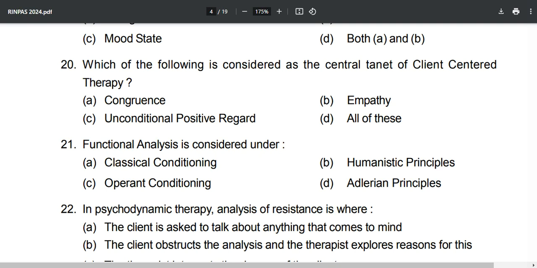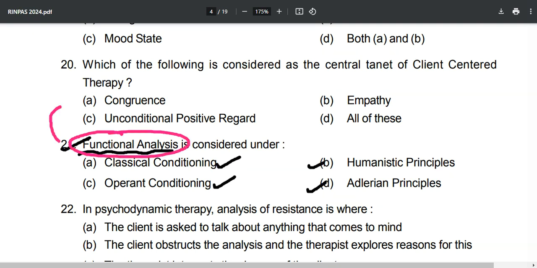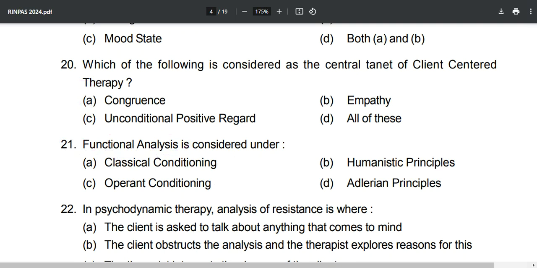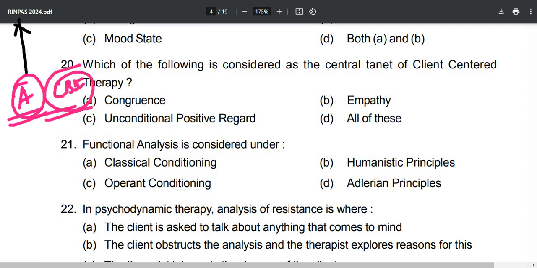Moving forward, functional analysis is considered under. Functional analysis is considered under classical conditioning, operant conditioning, humanistic principles, or Adlerian principles. Now, this functional analysis is used under CBT, cognitive behavior therapy. So you get to understand that CBT is also important for your RINPAS examination. Autism is important, cognitive behavior therapy is also important. Is it considered under classical conditioning? No, that is Ivan Pavlov. No humanistic principles, and no Adlerian principles. The correct answer is option number C, operant conditioning.